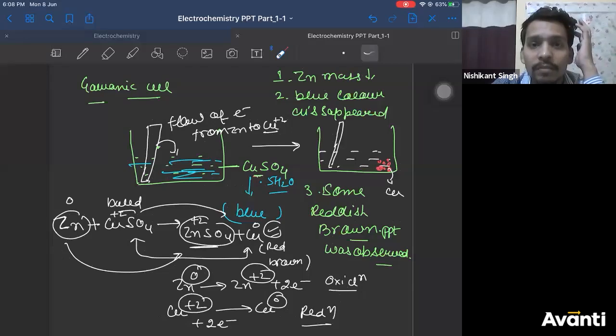Yes, Amrutesh. Here zinc is a reducing agent. Yes, Amrutesh, you are right. Sorry, you are right, Naren.